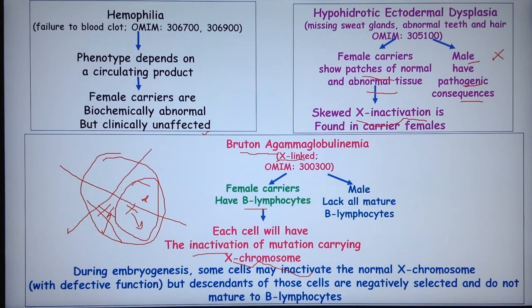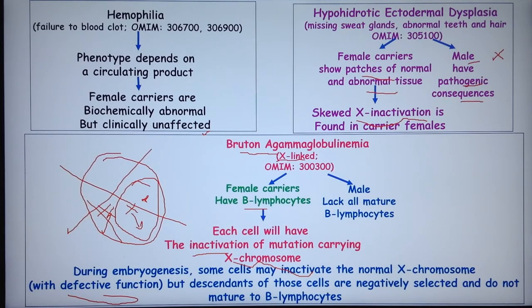Therefore, during embryogenesis some cells may inactivate the normal X chromosome. So defective function will come because the normal X chromosome is inactivated, but descendants of those cells are negatively selected and do not mature to B lymphocytes. Therefore skewed X inactivation is clinically important because it can lead to the expression of X-linked recessive disorder in females who are heterozygous for the mutant allele.